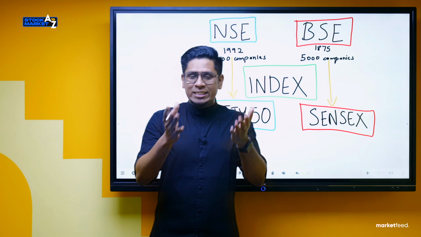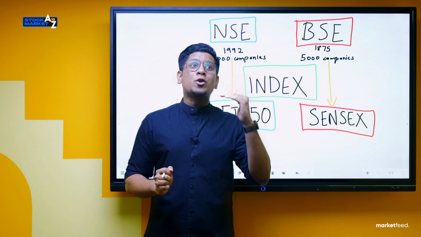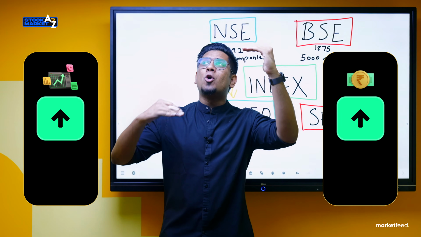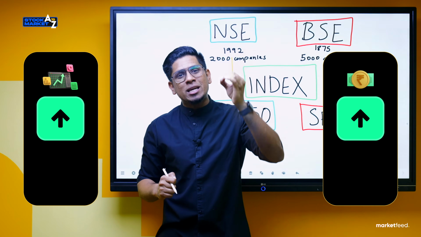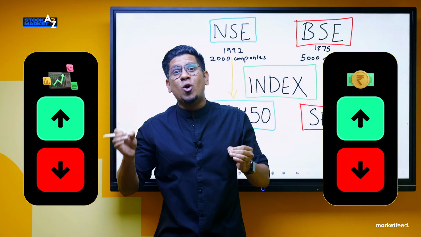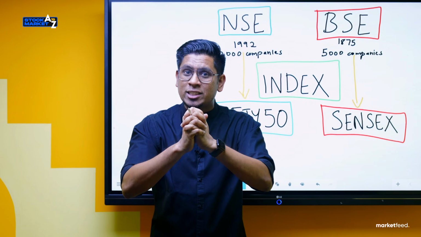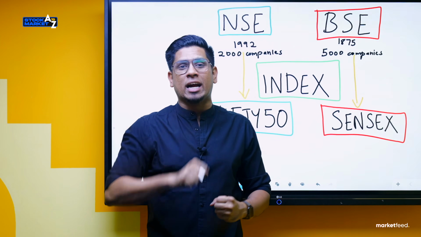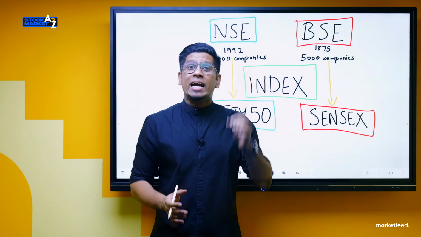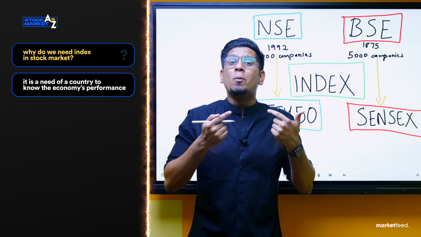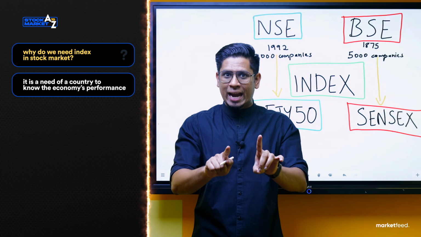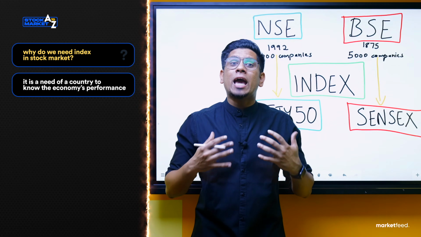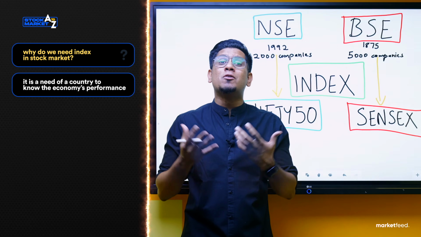Correct. You should understand this also: if the economy of a country does well, the stock market will go up. If the economy is doing bad, the stock market will go down. There is such a correlation between the economy of a country and the stock market's performance of that country. So now we just learned that it is a need to understand the performance of an economy. We also learned that the performance of an economy can be understood by the performance of a stock market.